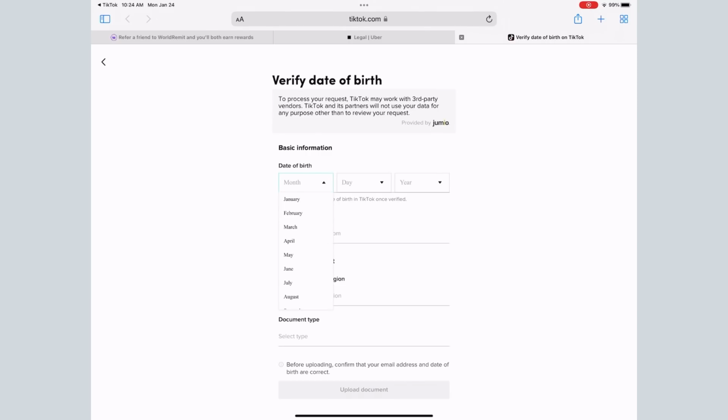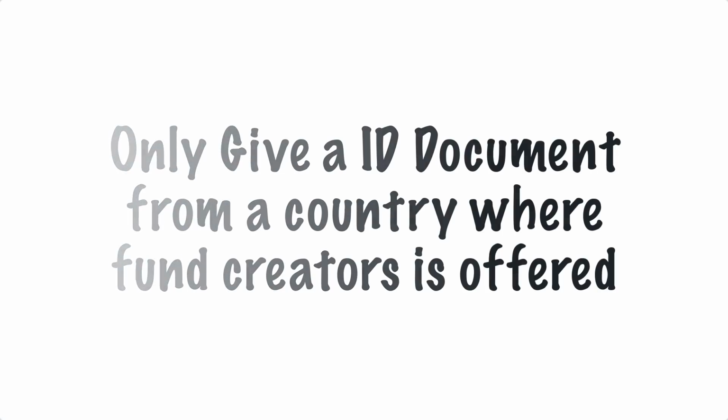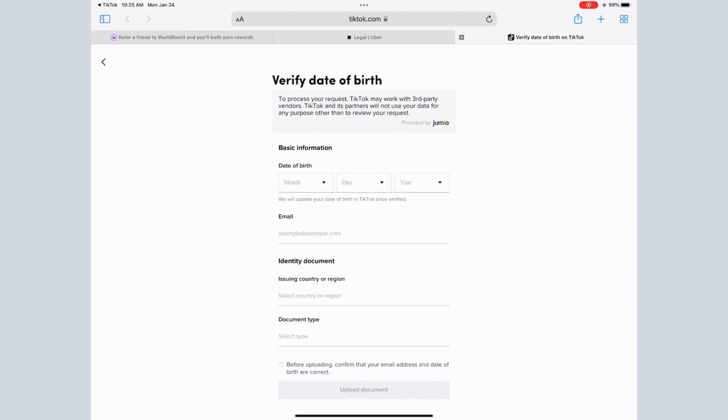because yes, they do ask for a proper verification document. And here, guys, I would like to tell you one thing: you can't give just any document. For example, if I'm applying from the UK, I must give a document from the UK, such as a UK driving license, a UK BRP, or some other ID which is from the UK. I can't use my Pakistani passport to verify my identity.